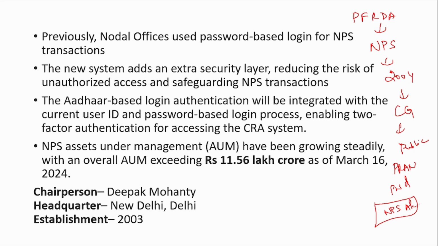That is how it was working up till now. But now it has added another security layer in order to reduce unauthorized access. This is Aadhaar based login. An OTP will be sent to your Aadhaar registered phone number. So first you log in using your PRAN and password, then you provide this OTP, and then you can view the NPS account.